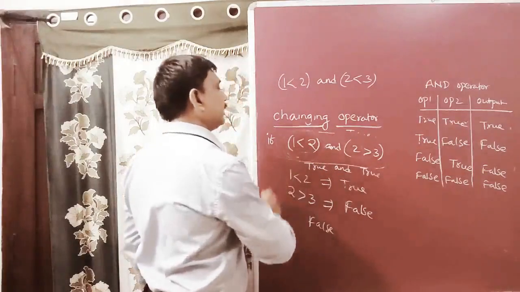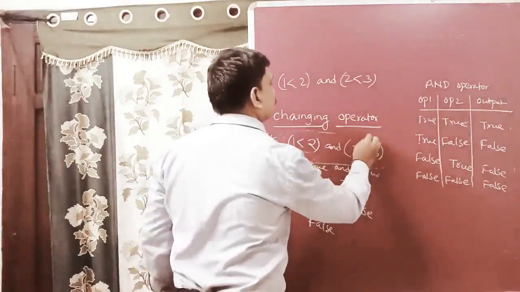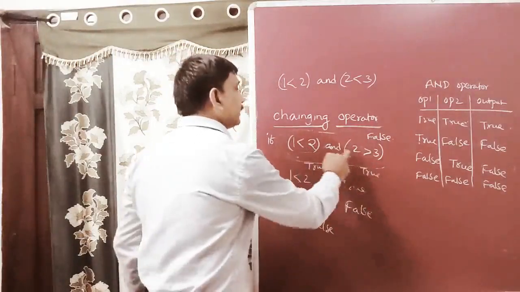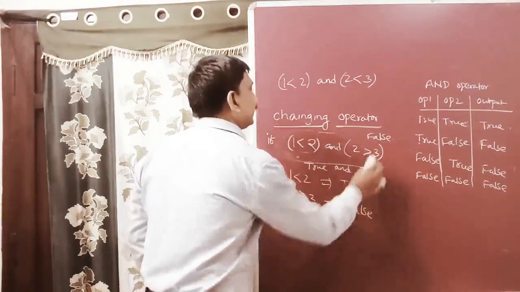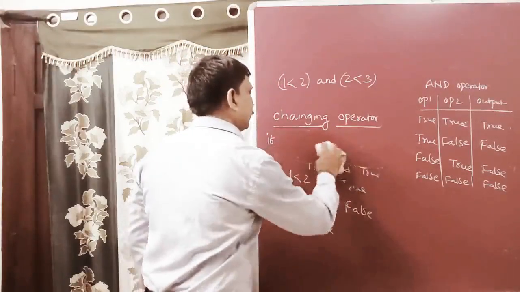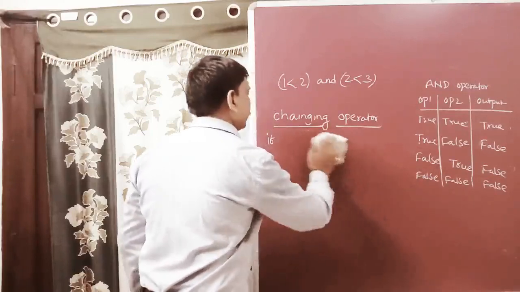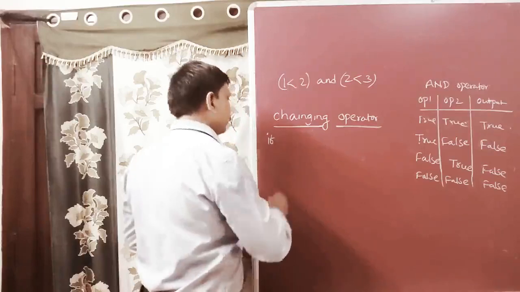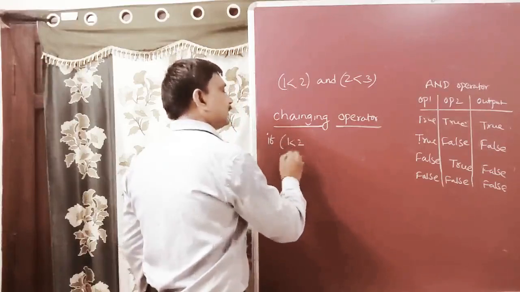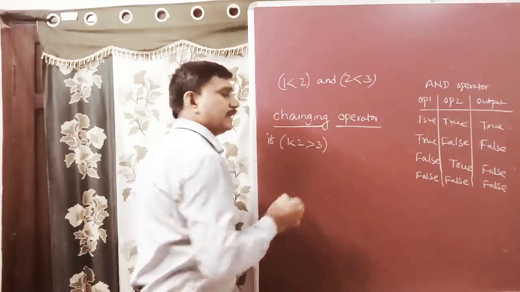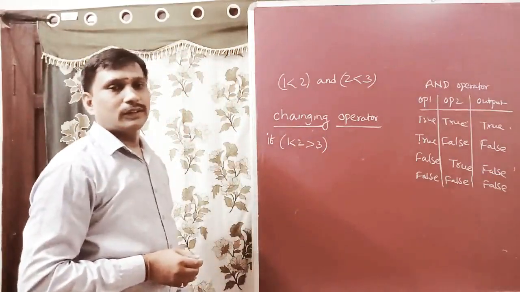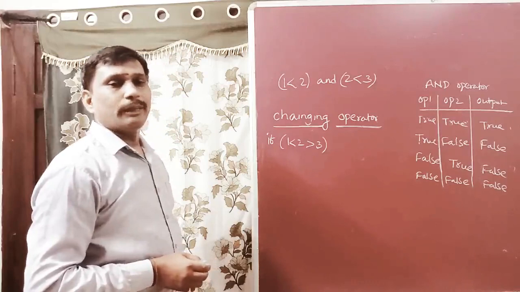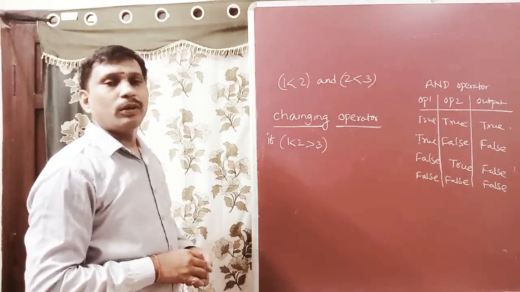This can be written by using the chaining operator: 1 is less than 2 is greater than 3. In this way we write the chaining operator, combining two or more values.